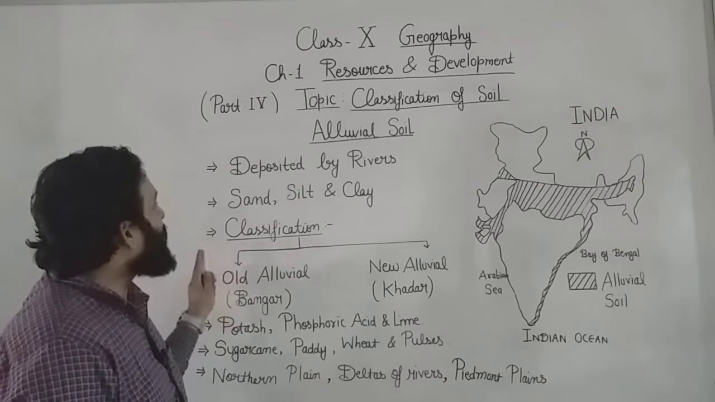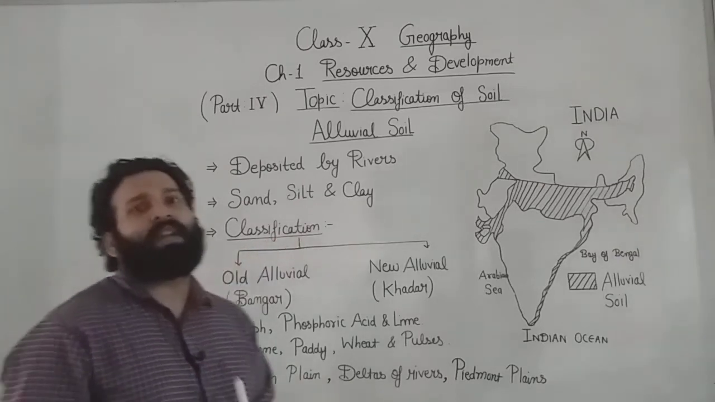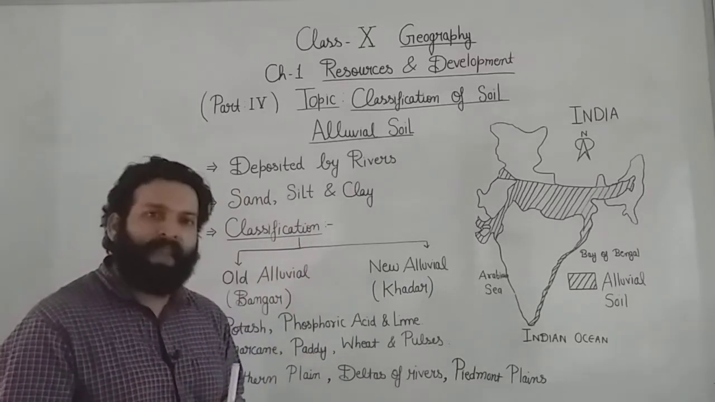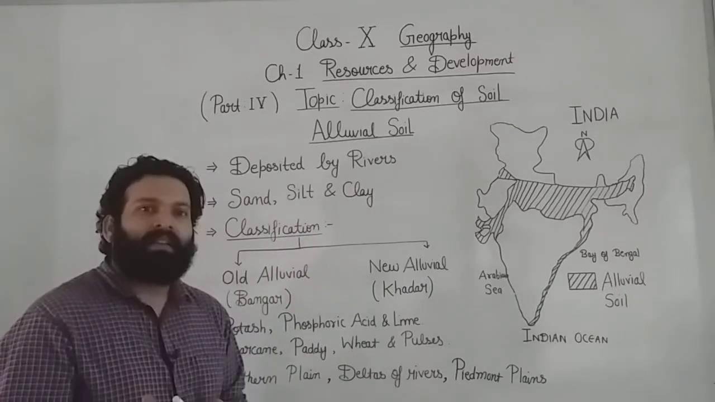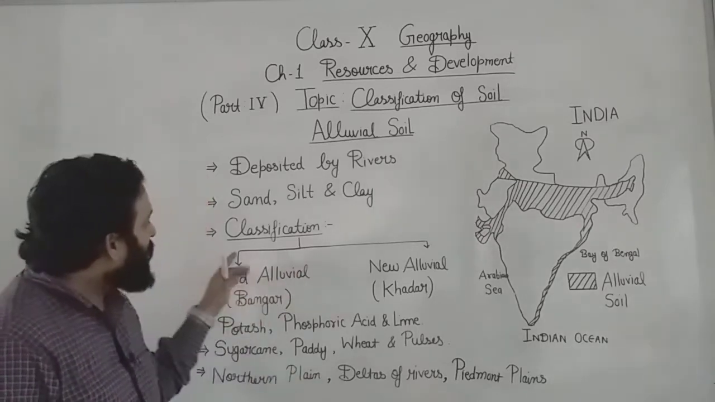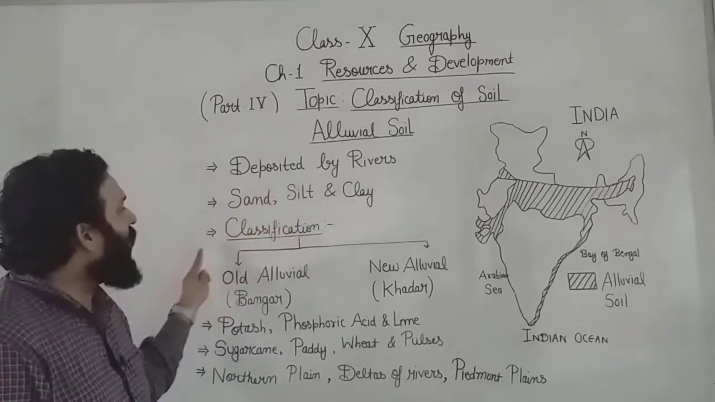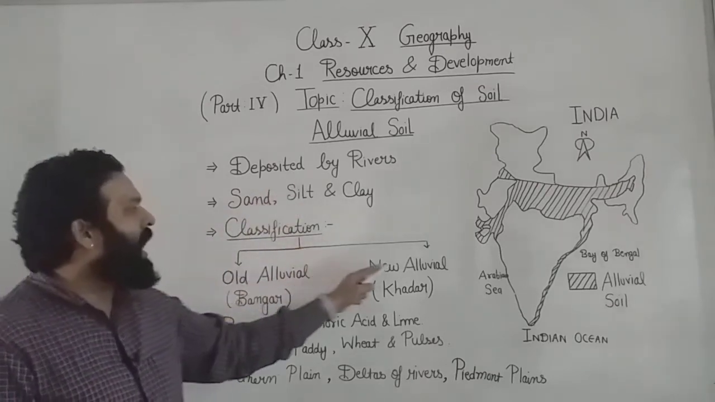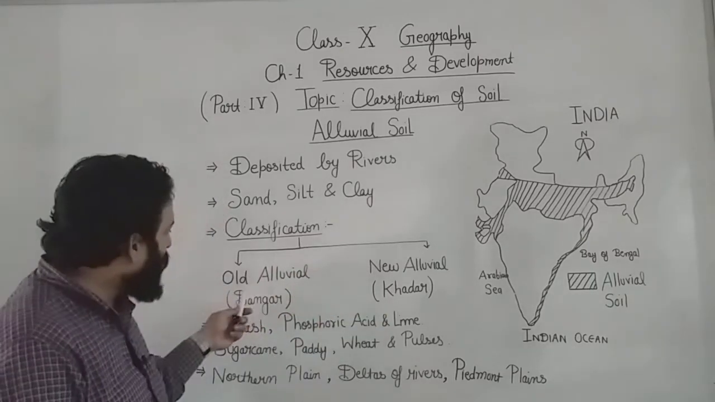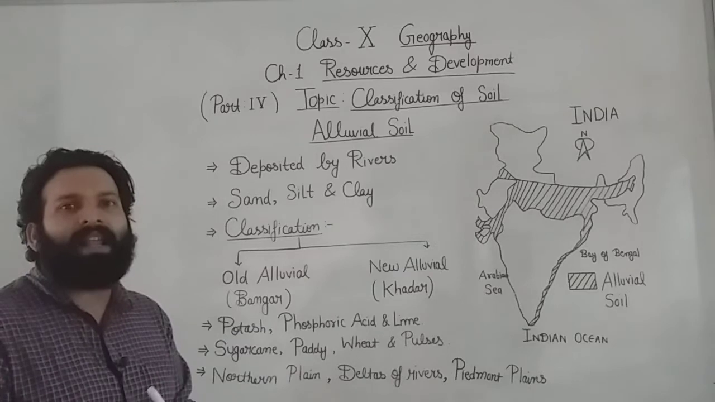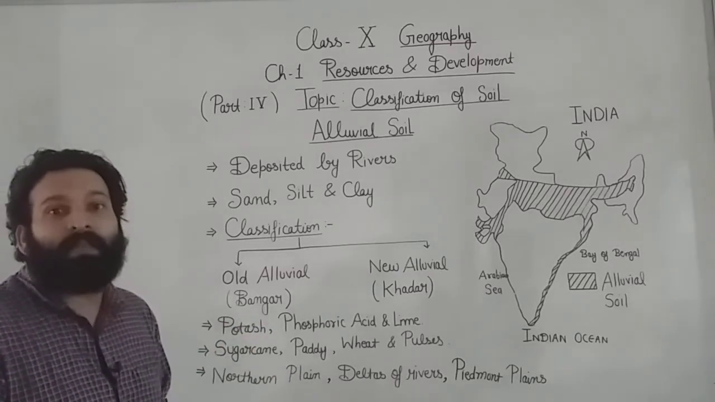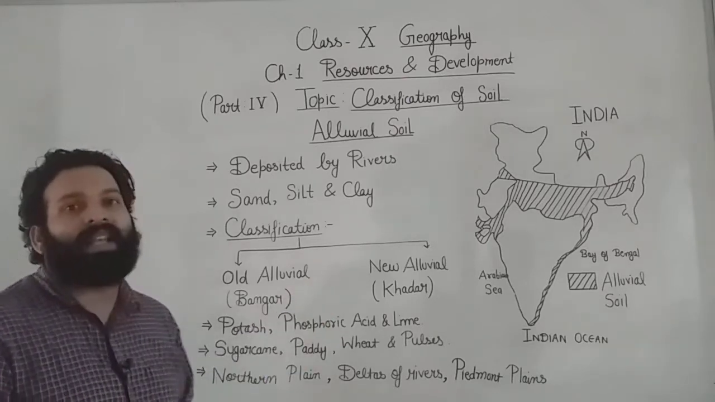Now you can see the classification of alluvial soil. First, student, I want to tell you that this classification is based on age. The criterion of this classification is age, and on the basis of age the alluvial soil is classified into old alluvial and new alluvial, as the name indicates, somewhat this is old and this one is new. In regional languages, old alluvial is known as Bangar and new alluvial is known as Khadar.